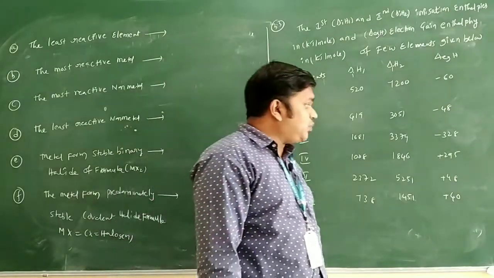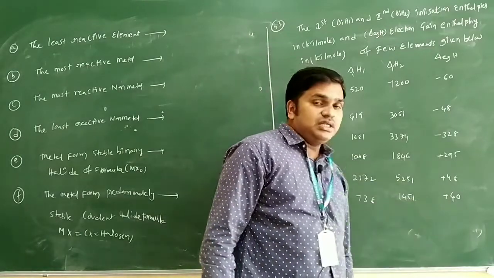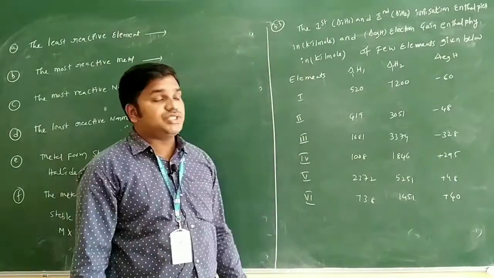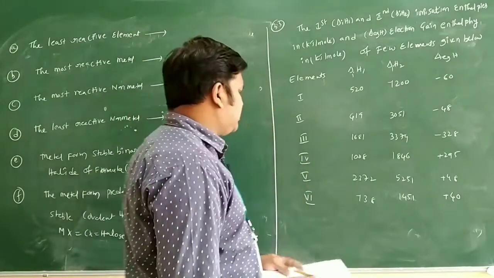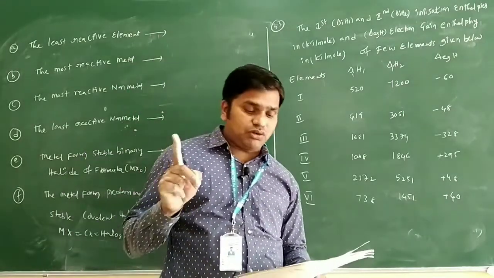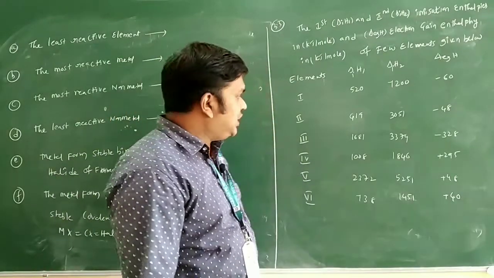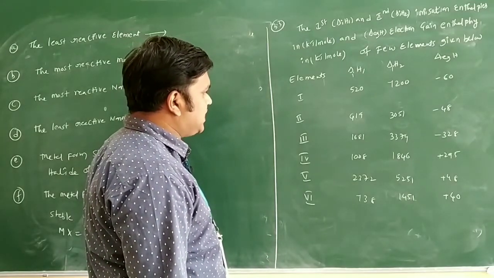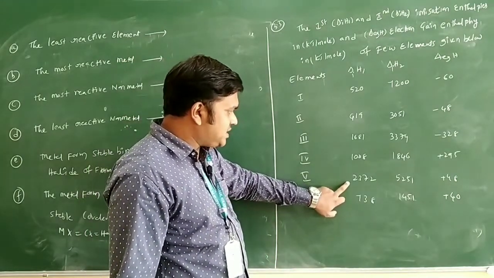You can see here how many positive values are there. So here plus 295 is there, plus 48 is there, and plus 40 is there. Generally these we can say may be non-reactive elements only. So among those, which is the right answer for this question? Okay, so we will see the least reactive element. One point I told, they have a positive electron gain enthalpy, and one more thing we can compare is the ionization energy. So generally least reactive elements have the highest ionization enthalpy values only. You will see from this one, 1080 is there, 2370 is there, 738 is there.